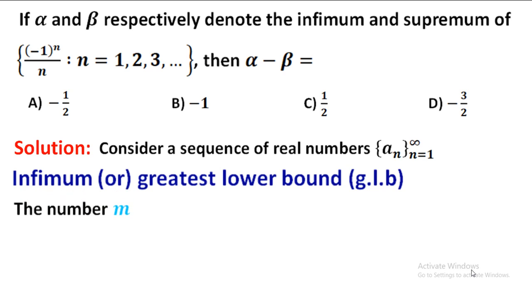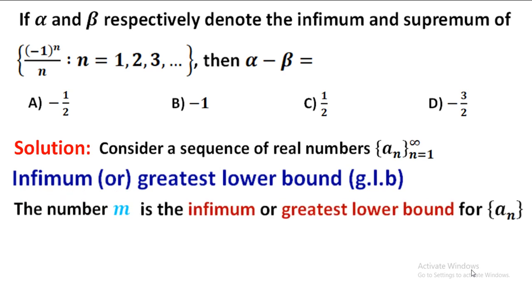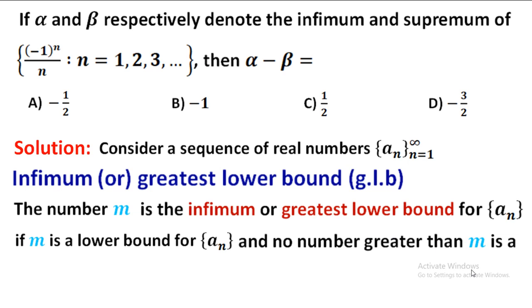The number m is the infimum if m is a lower bound for the sequence, and there is no number greater than m that is a lower bound for the sequence a_n. So this is called an infimum or the greatest lower bound of the sequence.